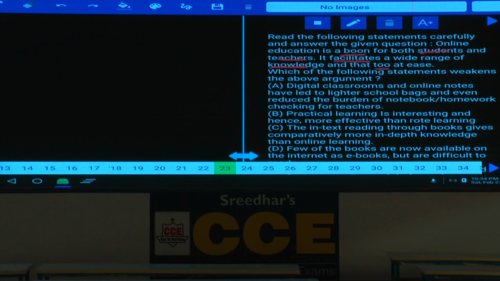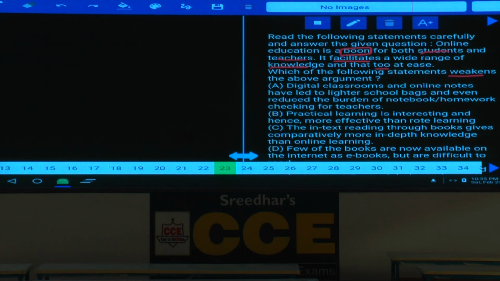It gives more knowledge with very little effort. Which of the following statements weakens the above argument? Weakening the above argument means here, as clearly cited, it is a boon. There are advantages. Now we need to prove there are disadvantages. If you prove there are disadvantages with this online education, then it will directly contradict the above statement, that will weaken the statement.